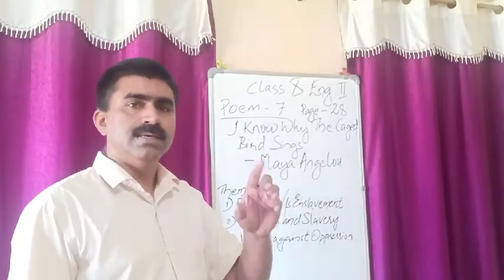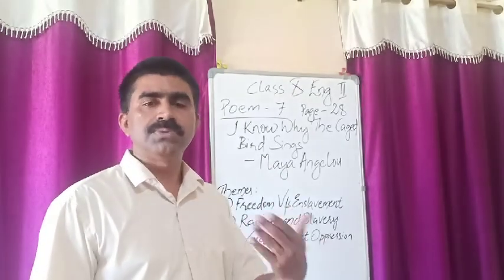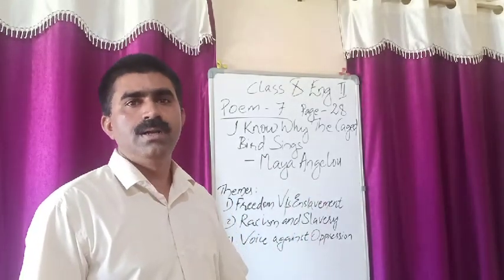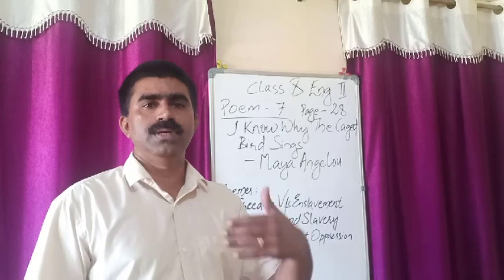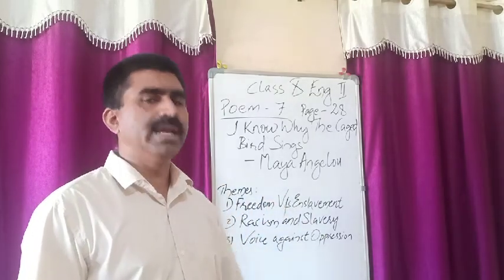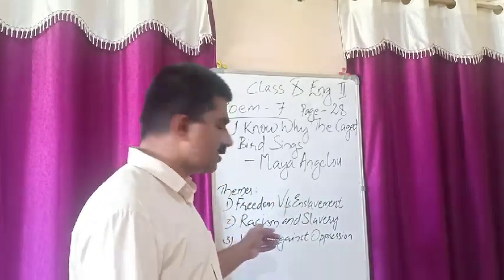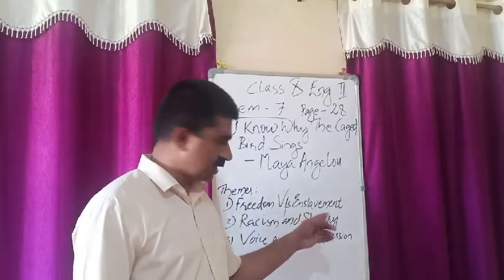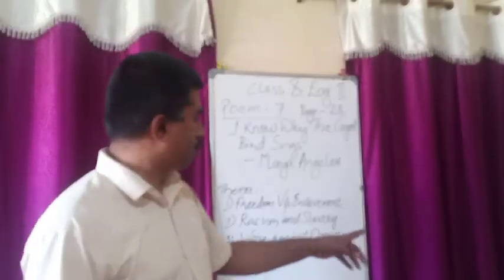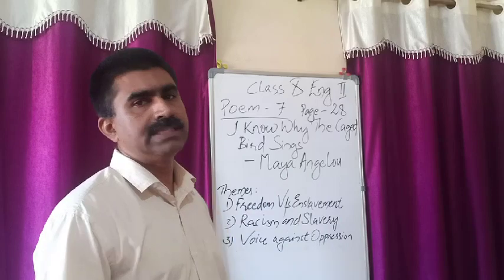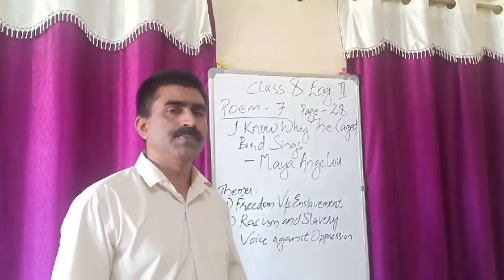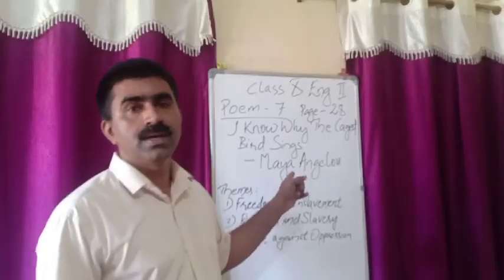Here the image of caged bird that is representing the African American people and the image of free bird that is the white people. And racism, slavery, voice against oppression. These are the major themes we discuss in this short poem by Maya Angelou.